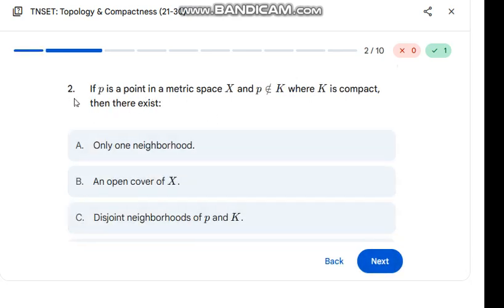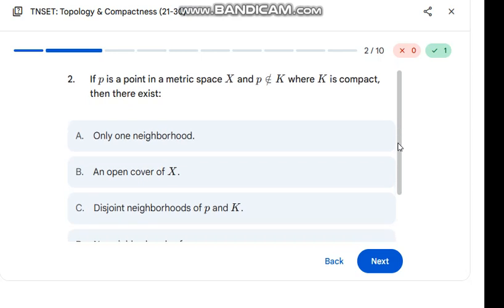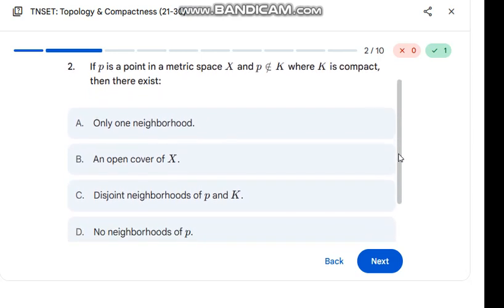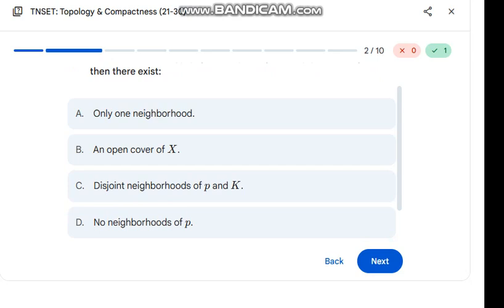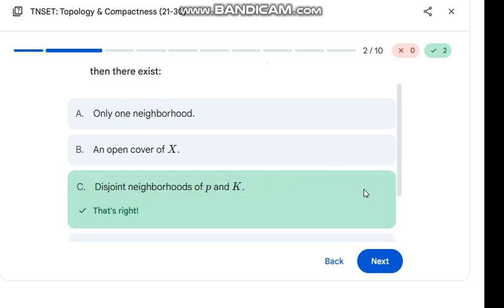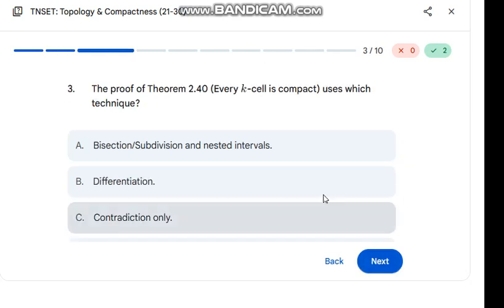Second, that is the 22nd question. If P is a point in the metric space X and P does not belong to K, where K is compact, then there exists a disjoint neighborhood of P and K. Yes, that's the option. Disjoint neighborhood of P and K.